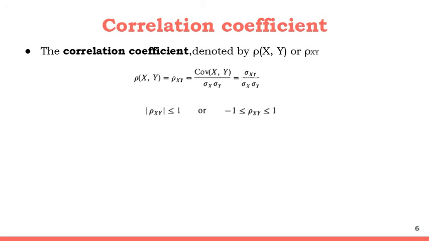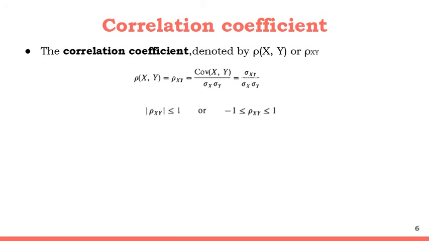Now when you know the value of correlation, we have another term which is known as the correlation coefficient, and the correlation coefficient is basically denoted by the term rho xy, and the rho xy is equal to, we know how to calculate covariance, so it is equal to covariance of x comma y divided by sigma x and sigma y. So this sigma x is nothing but the standard deviation of x, and sigma y is the standard deviation of y, and we know that covariance is denoted by sigma xy.